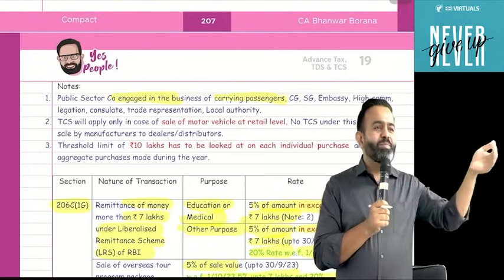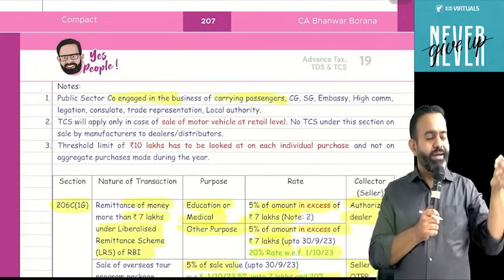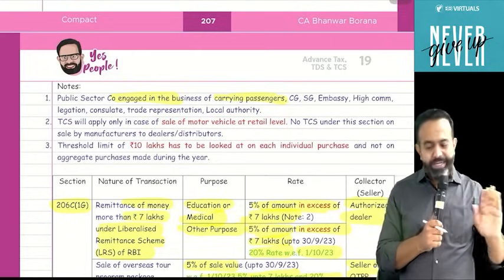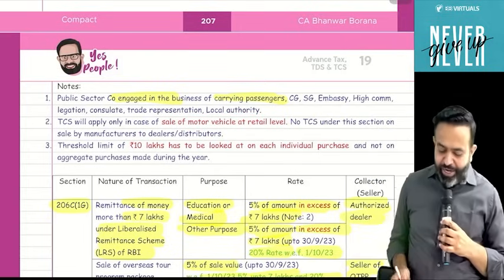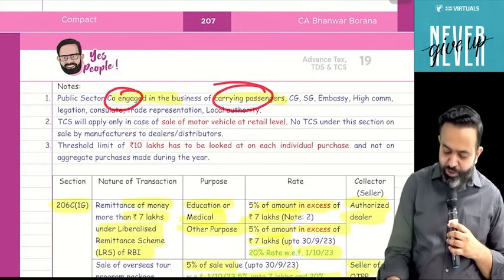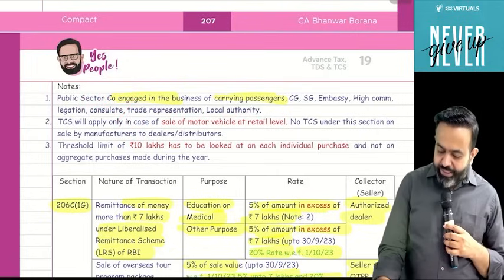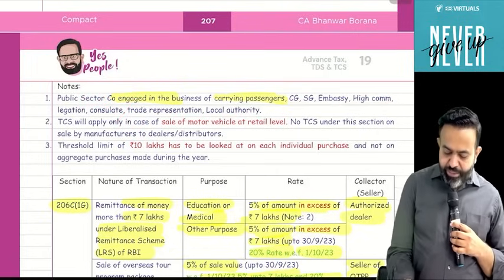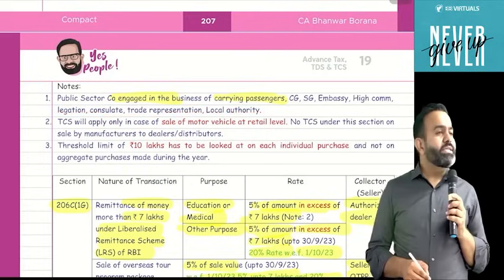So here the Chennai Municipal Corporation purchases any motor vehicle for picking up garbage and so on, then TCS is not applicable. So TCS is not applicable under this section if any public sector company engaged in the business of carrying passengers purchases, or the central government, state government, embassy, high commission, legation, consulate, trade representation or local authority purchases.